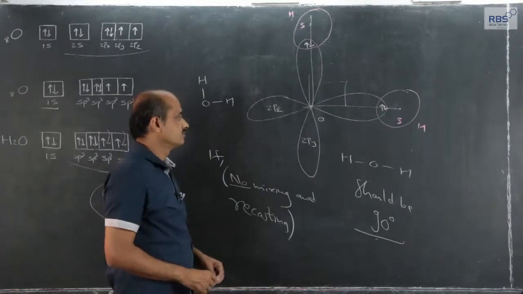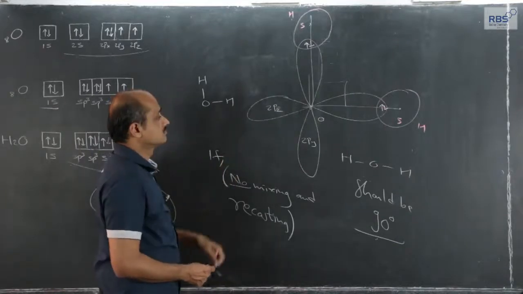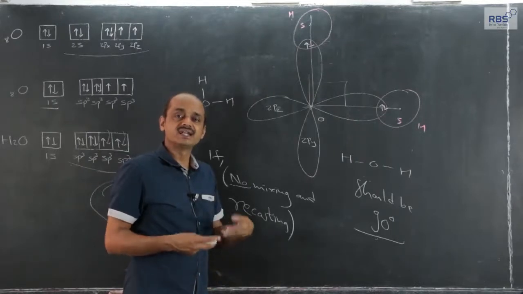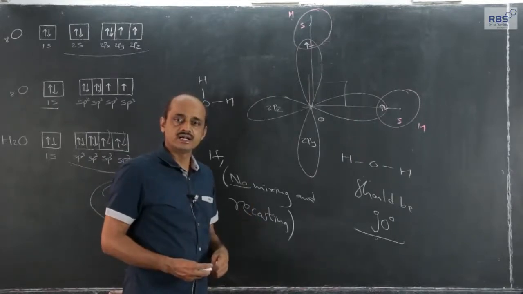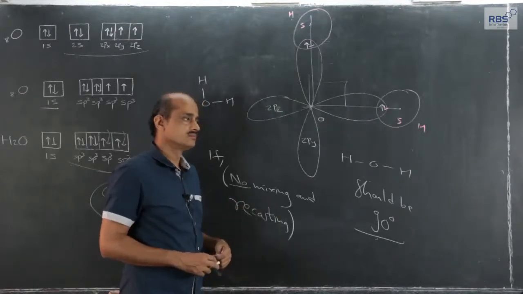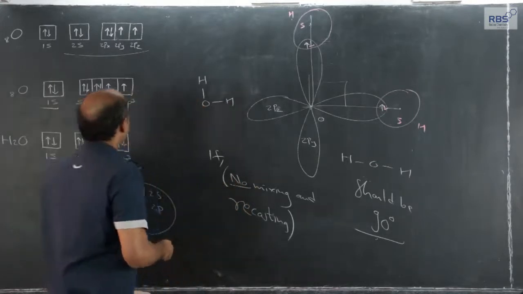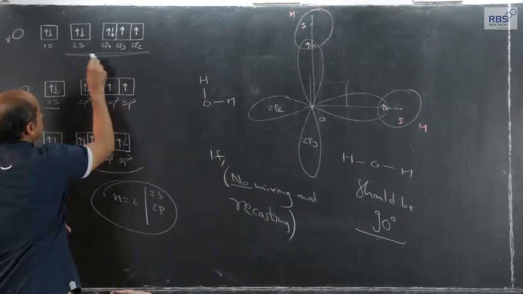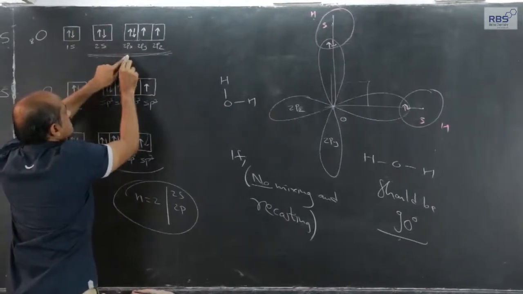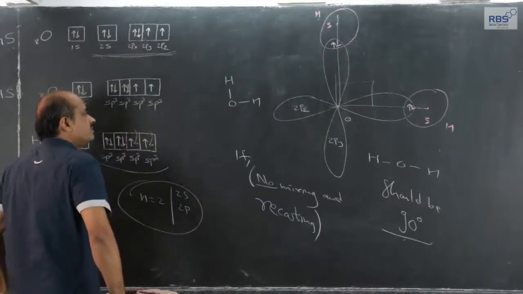So, it means that something else is happening. This electronic configuration is not enough. That something else is nothing but mixing and recasting. When two atoms of hydrogen and one atom of oxygen approach each other to form a molecule, the approach is such that the interactions take place in such a manner that all the atomic orbitals in the outermost shell of oxygen, meaning one 2s and three 2p, take part in mixing and recasting. All take part in mixing and recasting.